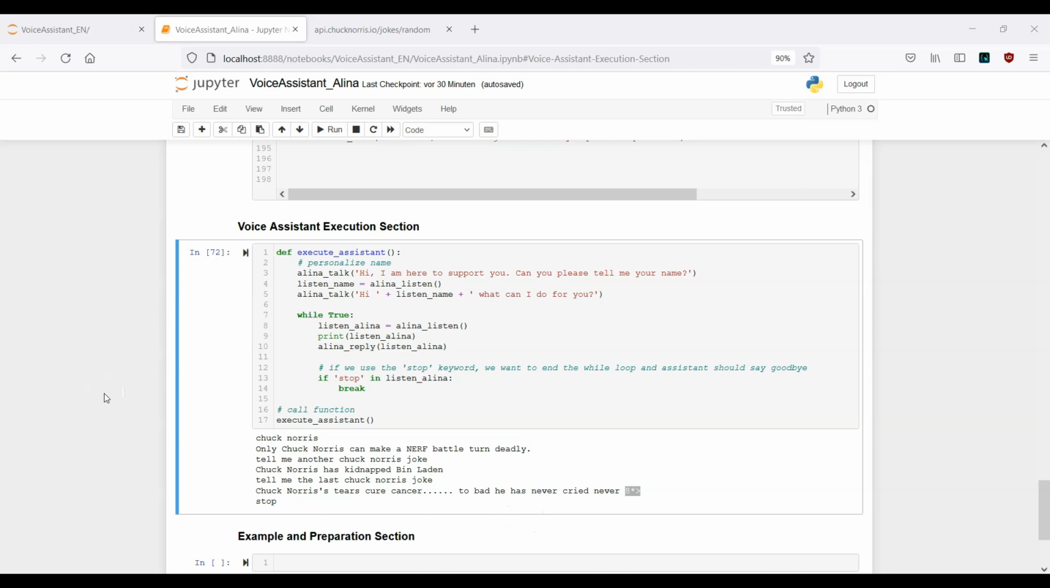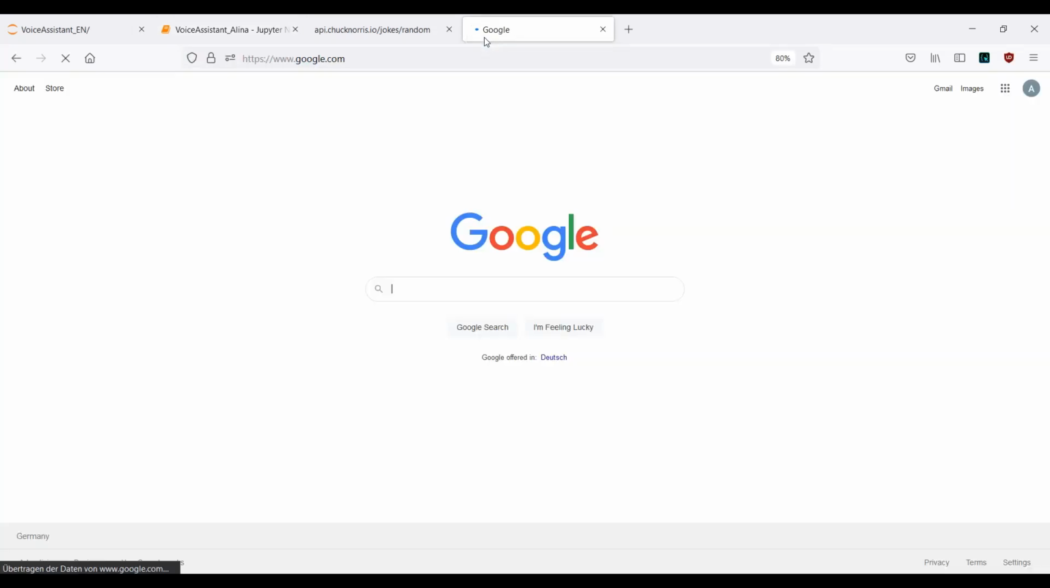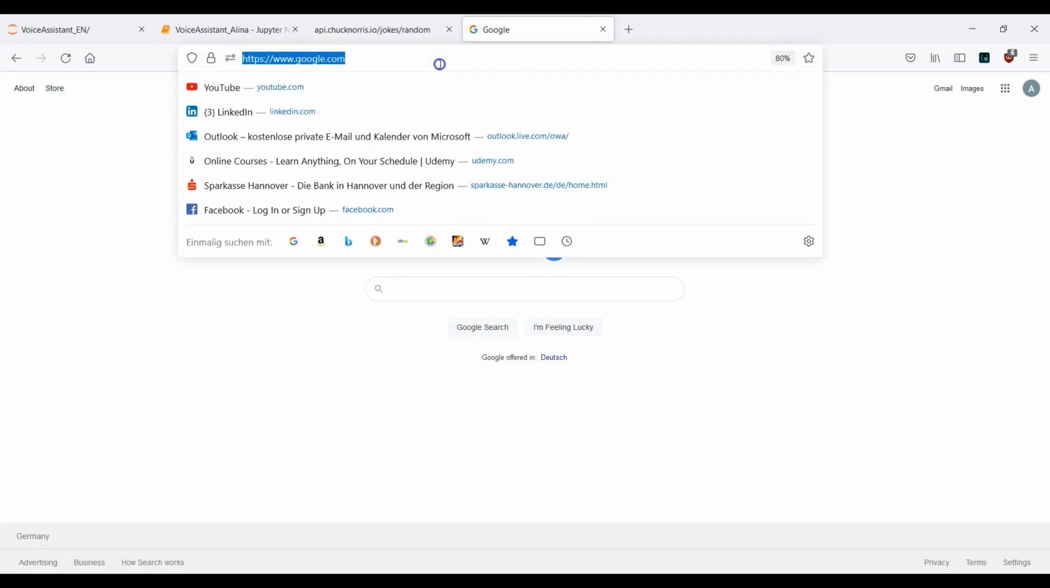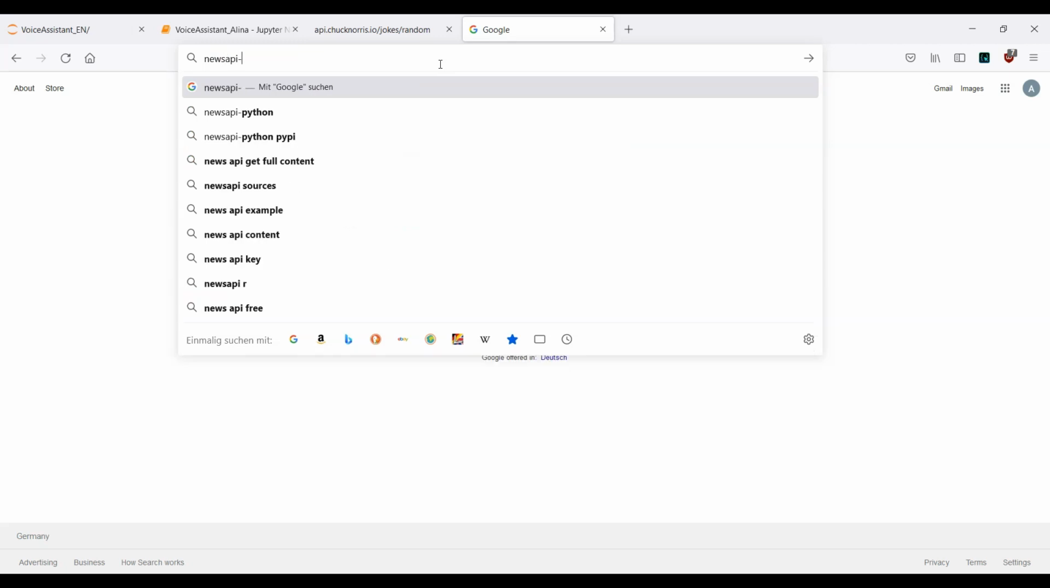Hi and welcome to part number 8 of the voice assistant tutorial. Now we want to make use of the NewsAPI. That means we want to find a way to be able to print out the top 3 headlines of the current news. Okay, so here we can make use of different kinds of APIs. In this tutorial, we will go ahead and work with newsapi.org. Okay, so it's newsapi.org.